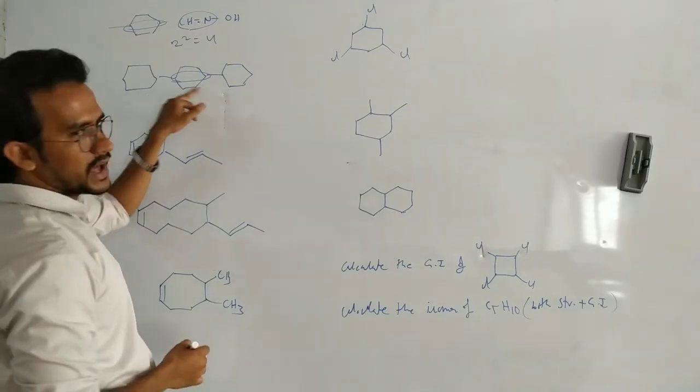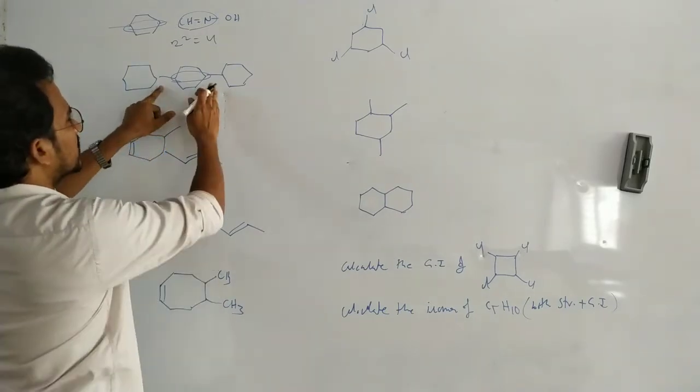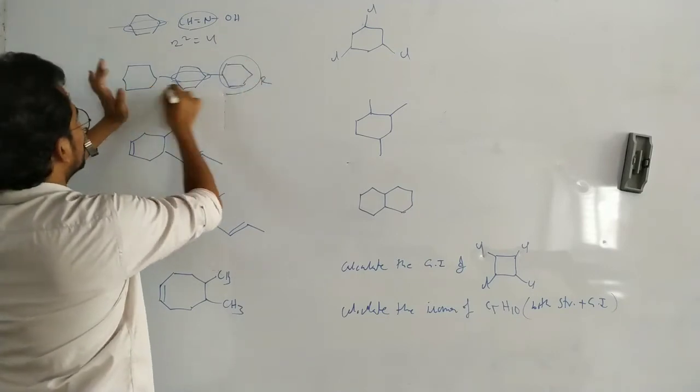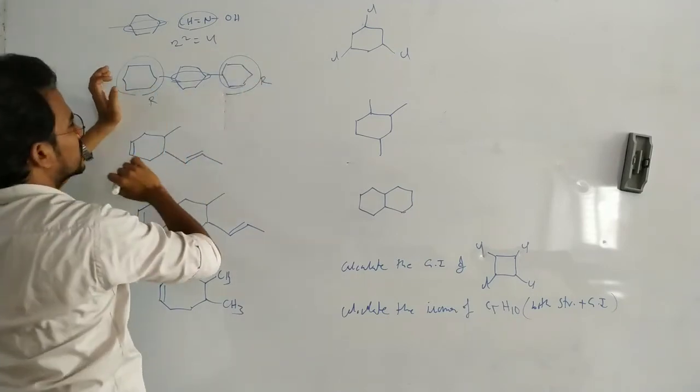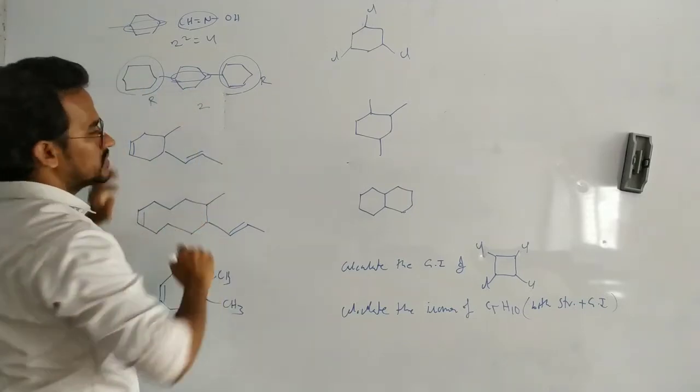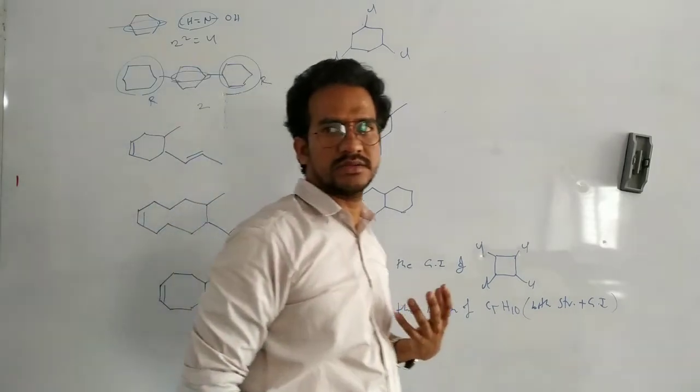Now this one, just one stereogenic center. Like 1,4 dialkyl cyclohexane. This one is considered as an alkyl group. This one also is considered as an alkyl group. So 1,4 dialkyl cyclohexane has two isomers, just cis and trans.